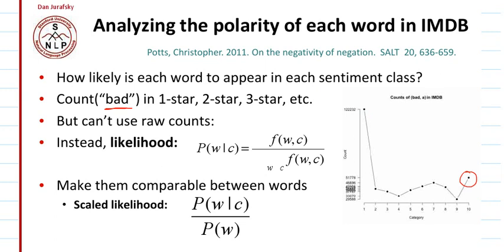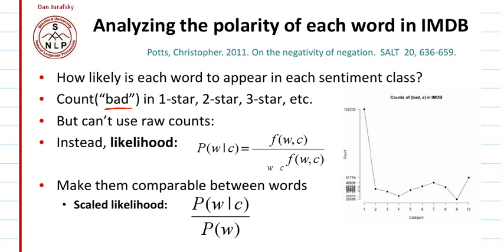Now what could be the reason for this? He analyzed that the count of the word bad in rating 10 is high because these are absolute counts. It means that the number of rating 10 comments is very large, so the count of bad with respect to the 10th rating is large.